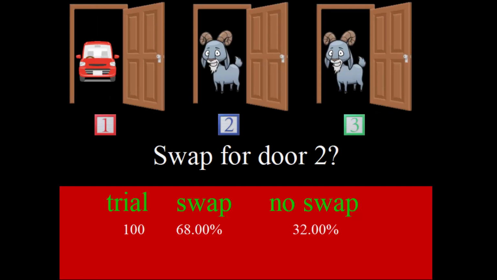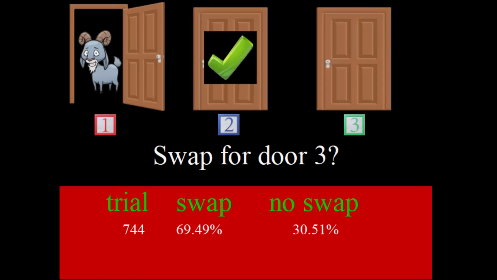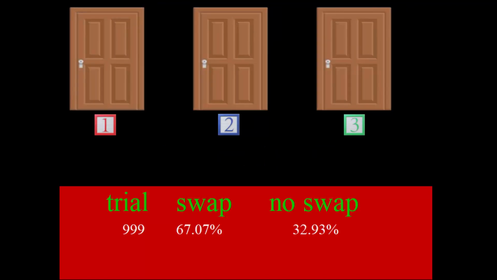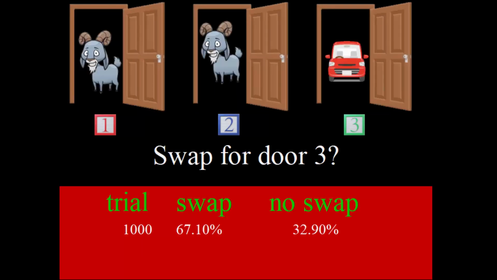So what have we got now? After 100 trials, 68% of the time the contestant would be better off by swapping their first choice for the door that remains unopened. Let's continue and do a lot more trials. Up to 1,000 trials now, and we have about 67.1% in favour of swapping, and that fraction is about 2/3, isn't it?